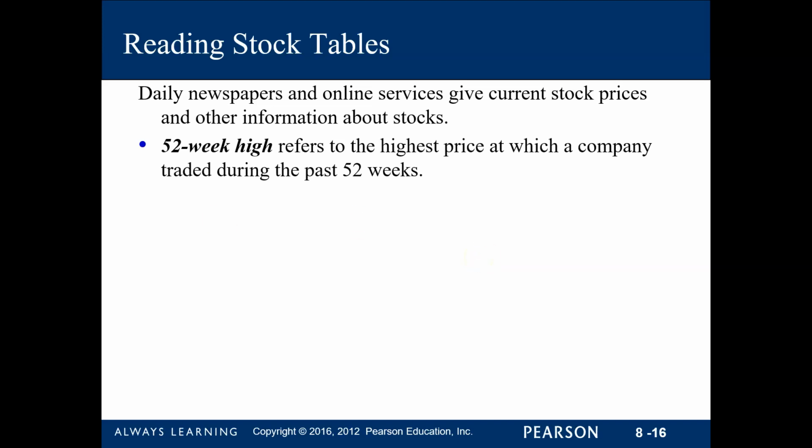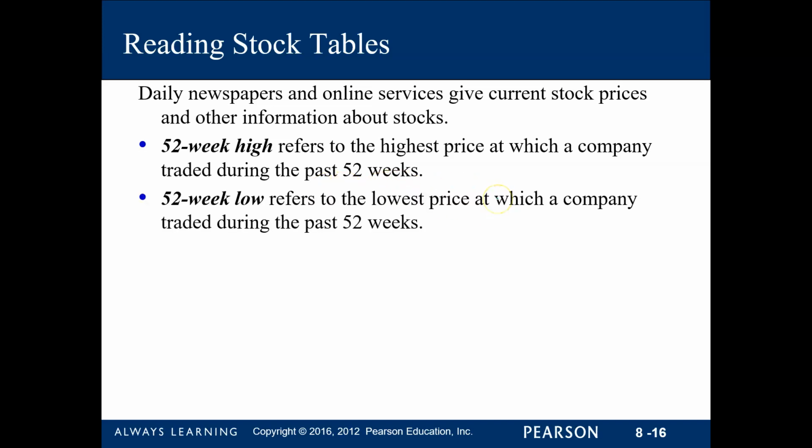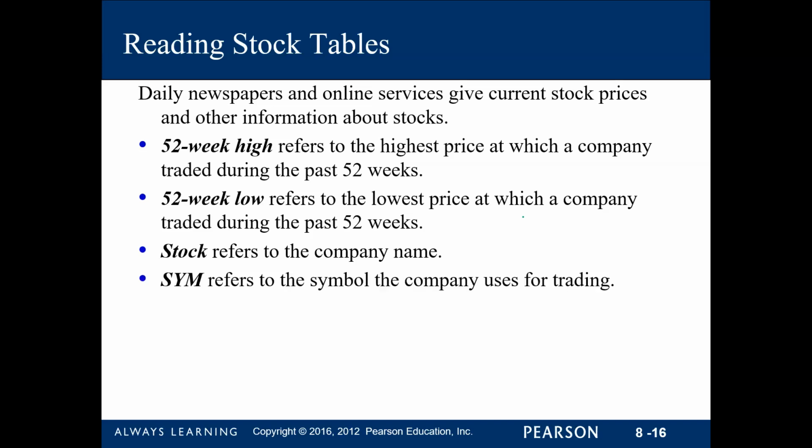First we have the 52-week high. It's the highest price at which the company was traded over the past 52 weeks. So 52 weeks is like a year, okay? The 52-week low is a similar value, but it is the lowest price in the past 52 weeks. So those are your keywords there, okay? Stock is the name of the company, and SYM is the symbol that is being used by the company for trading. Each company has specific symbols that they use.